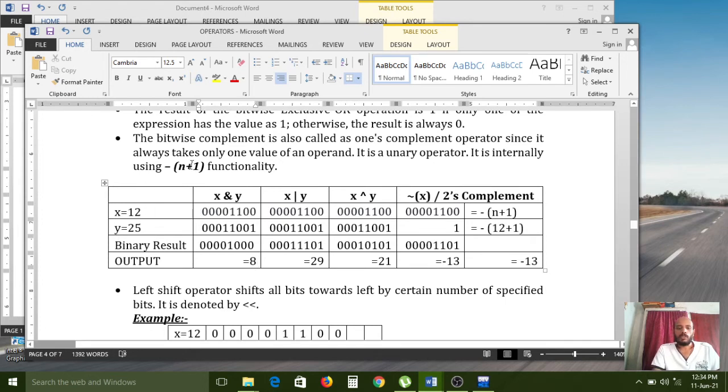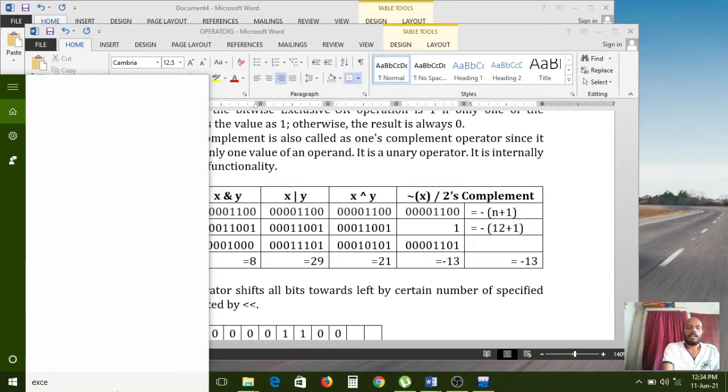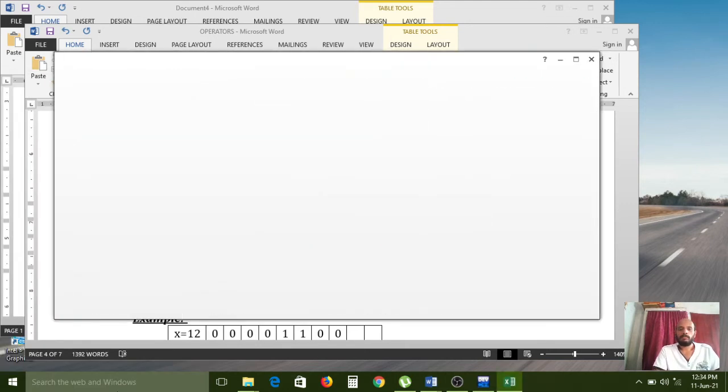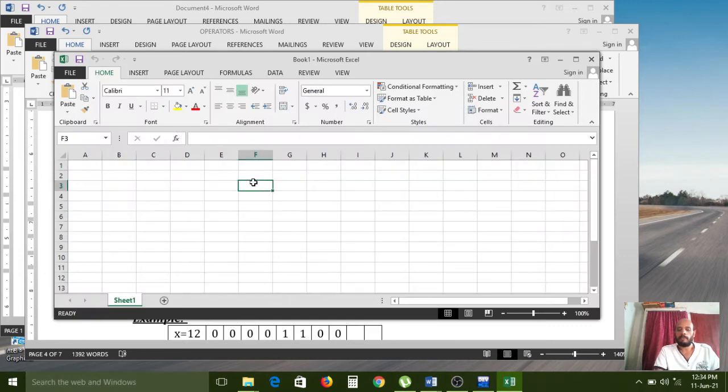Okay. So after converting this one, the value becomes like this. How can you understand this one? How can you convert? For your understanding purpose, I am opening one Excel window, and here I am taking 12. You know the HCF now, highest common factor. Highest common factor. So here I am taking the second table.